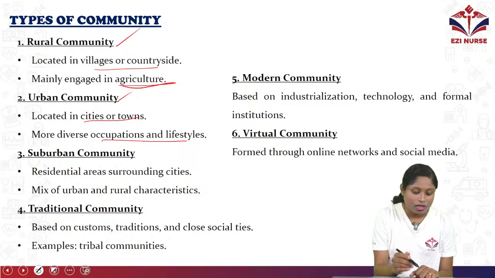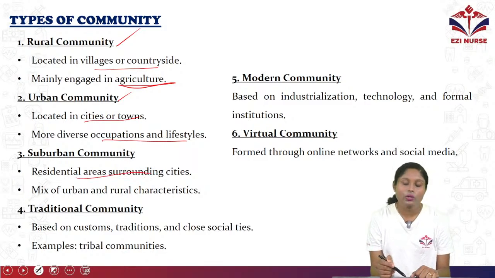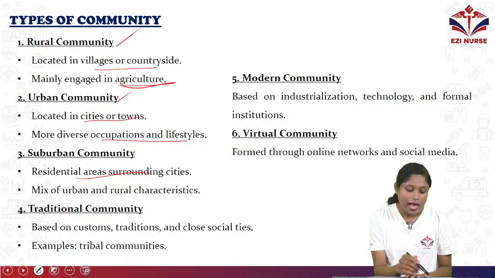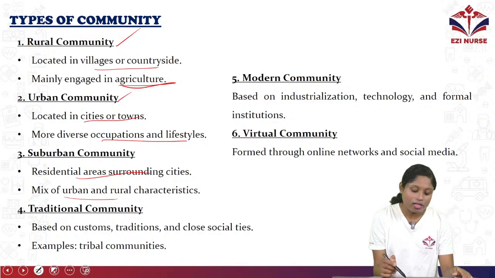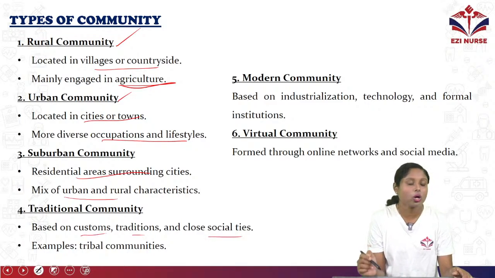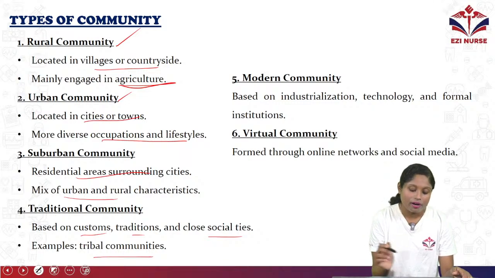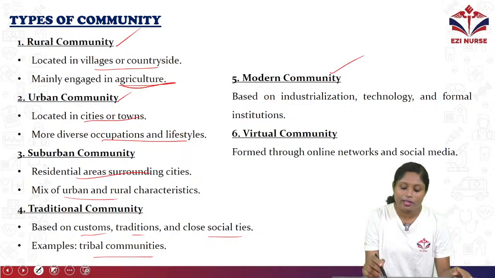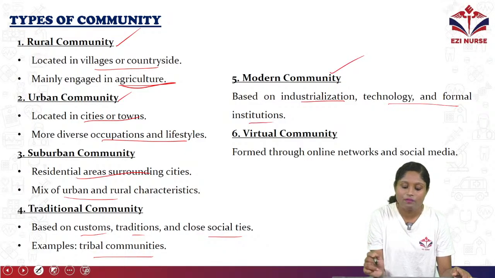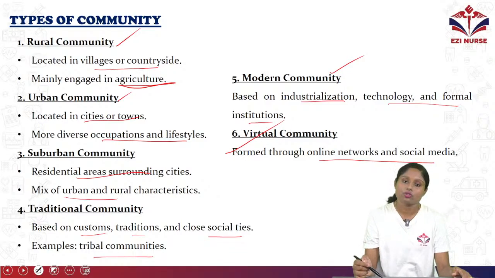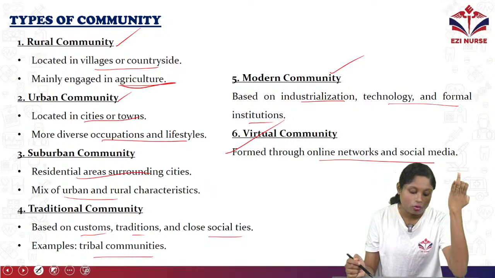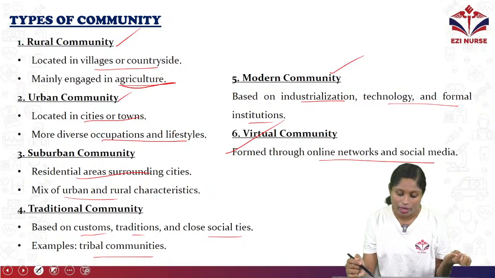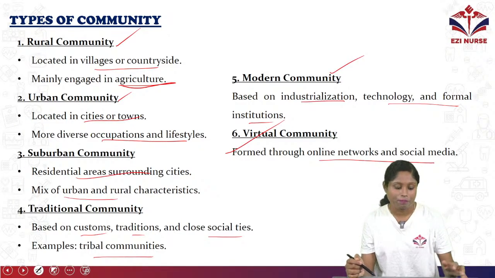Suburban community is the residential areas surrounding cities, a mix of urban and rural characteristics. Traditional community is based on custom, tradition and close social ties, for example tribal communities. Modern community is based on industrialization, technology and formal institutions. Virtual community is formed through online networks and social media. So these are the types of community: rural, urban, suburban, traditional, modern and virtual community.